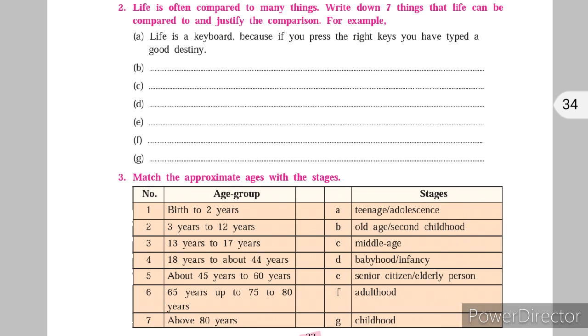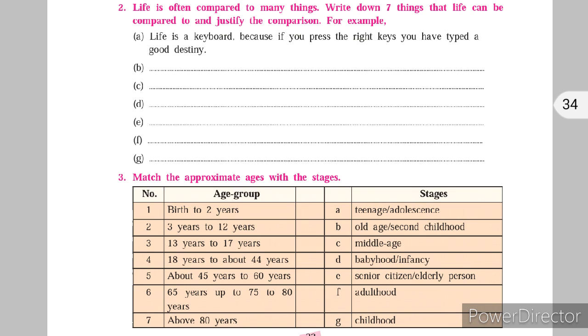Next is 3 years to 12 years. Now it is childhood. Third is 13 years to 17 years. What stage of life comes under 13 to 17 years? It is teenage or adolescence. Next is 18 years to about 45 years. What stage of life comes under this? It is adulthood.